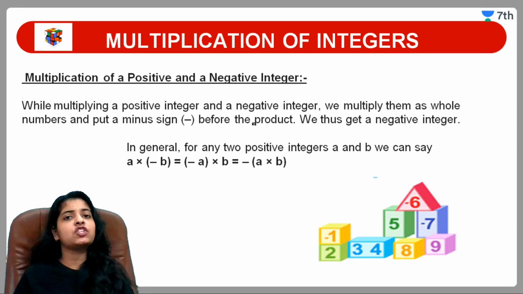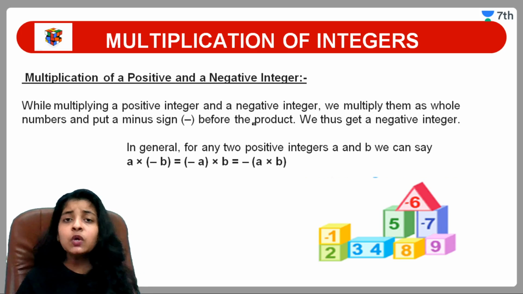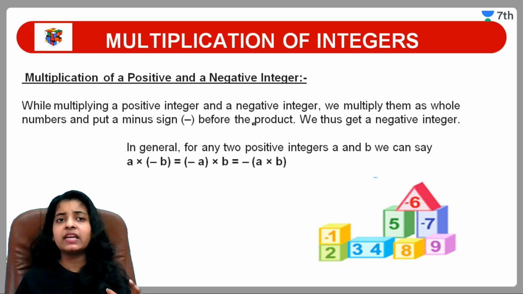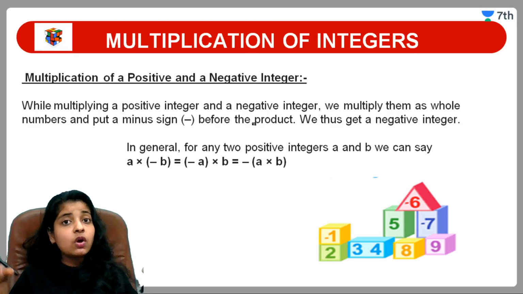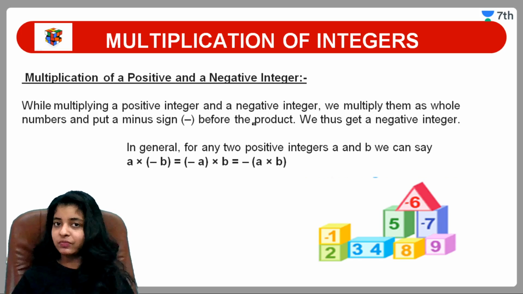अब ये multiplication of integers क्या है? We used to multiply the normal numbers like 5 into 2 gives us 10, 2 into 3 gives us 6, 4 into 4 gives us 16. These are the normal multiplication of numbers. Now we are going to learn how to multiply integers, because integers are positive also, negative also, as well as 0 also. तो इसमें क्या difference है, क्या नई चीज है, ये पढ़ते हैं.